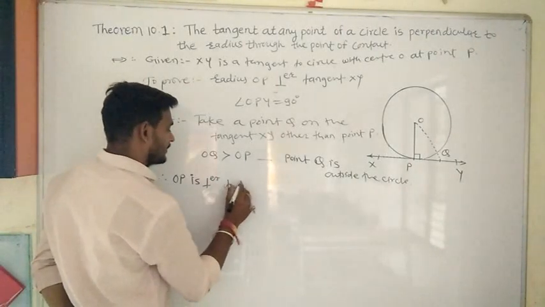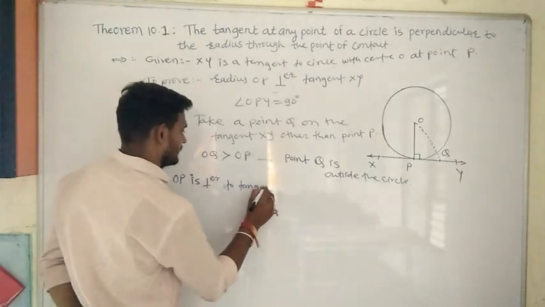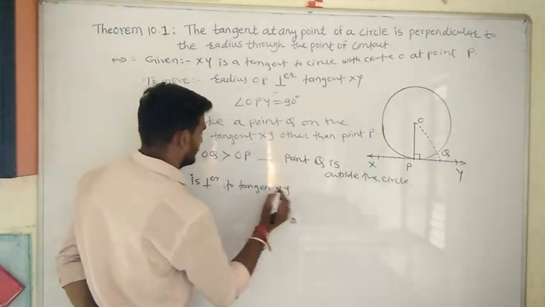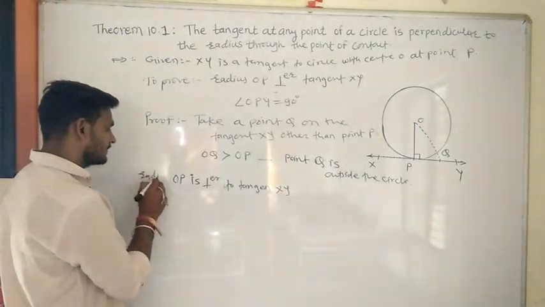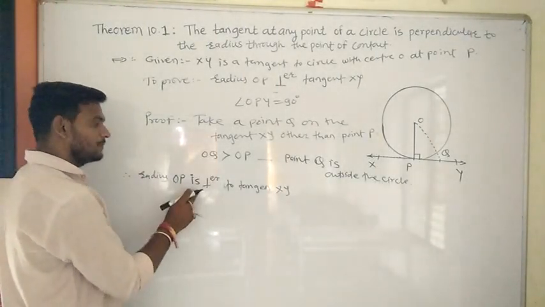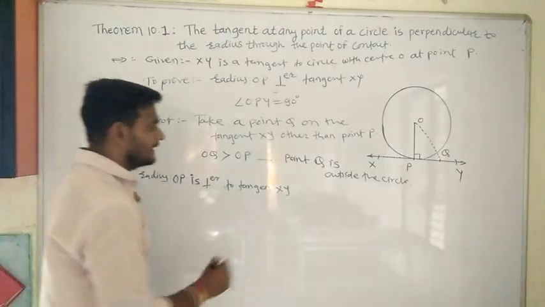Therefore, radius OP is perpendicular to the tangent XY.